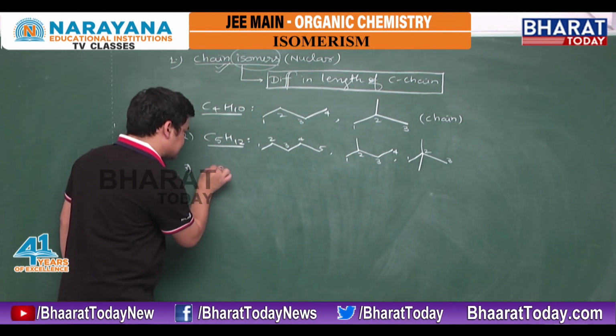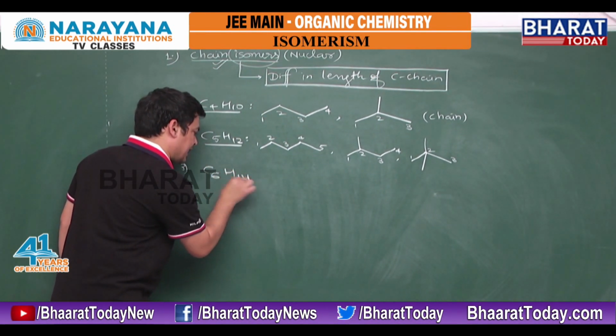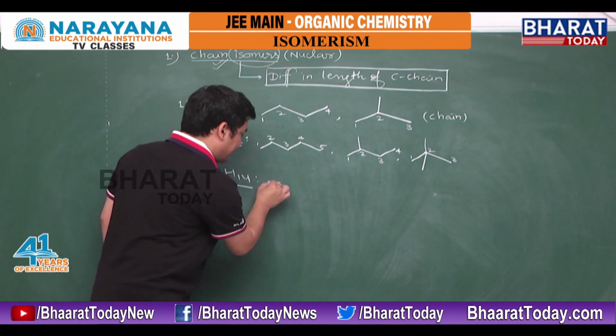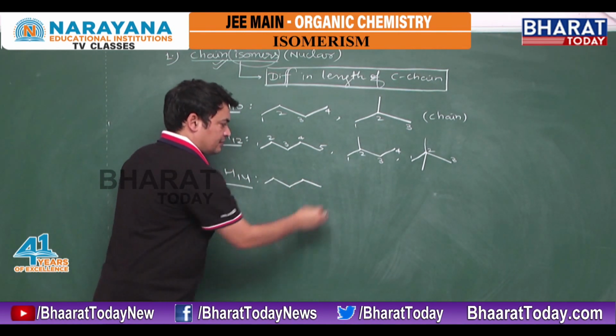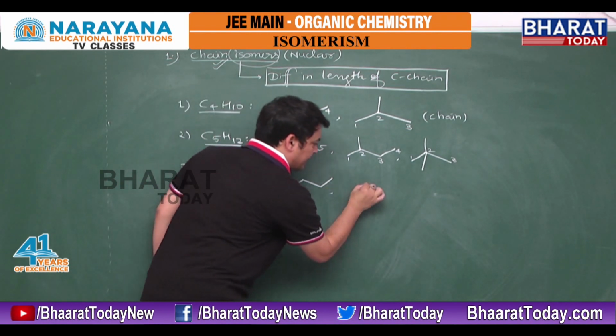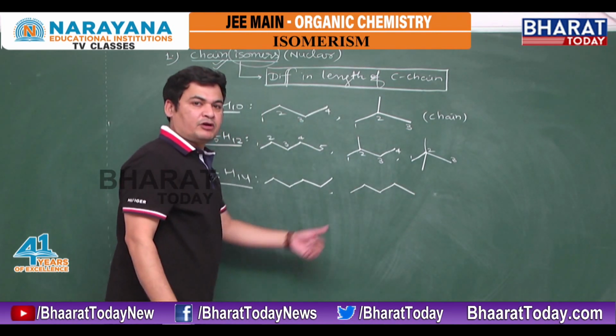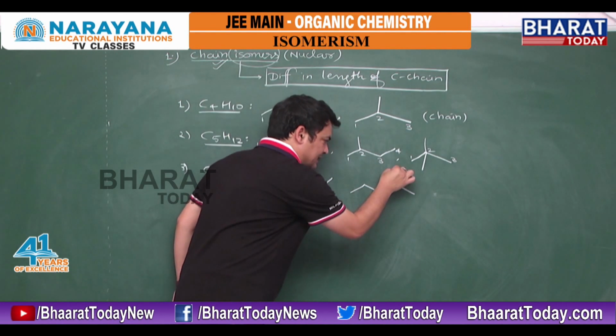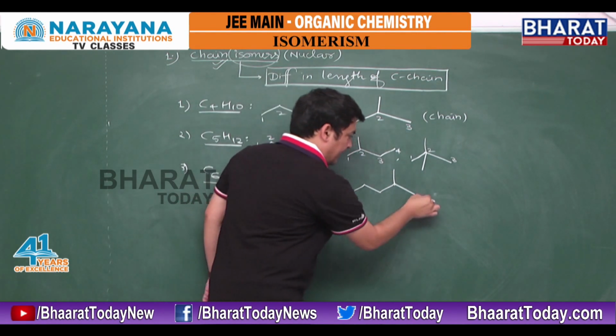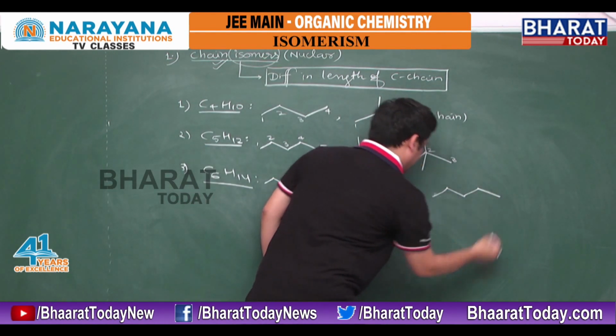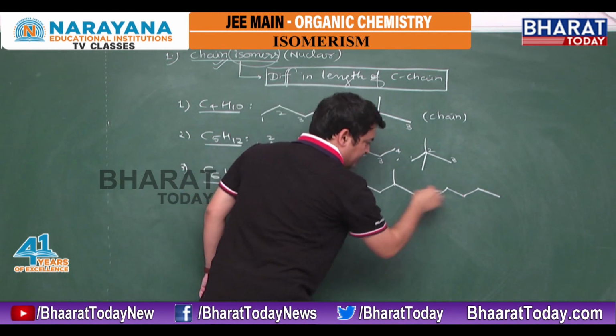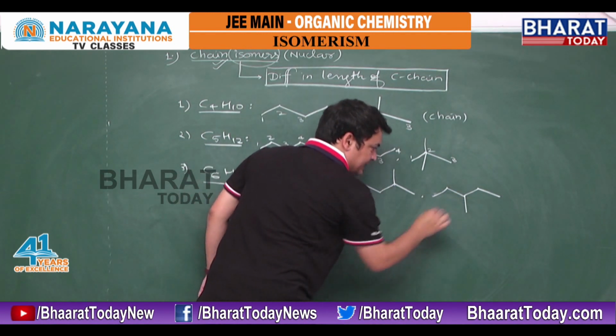Suppose the next example we have C6H14. I have a 6 carbon chain like this. Then I am writing a 5 carbon chain, and the methyl I have cut from the compound I am placing here. Then again I am writing a 5 carbon chain, but placing this methyl at a different point, here.